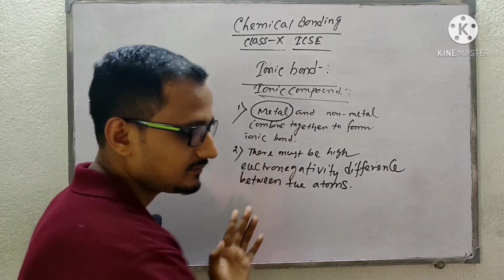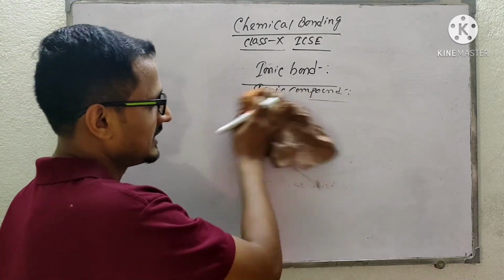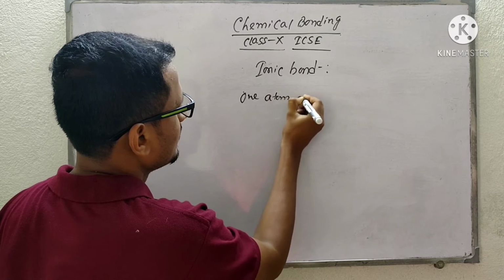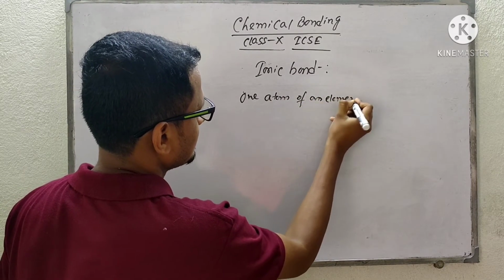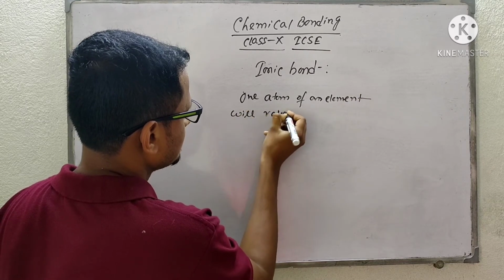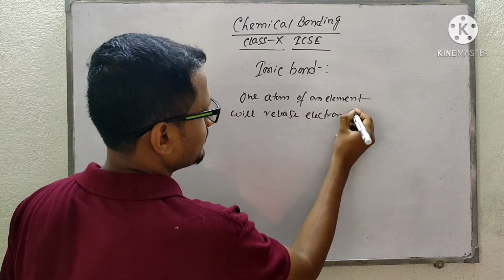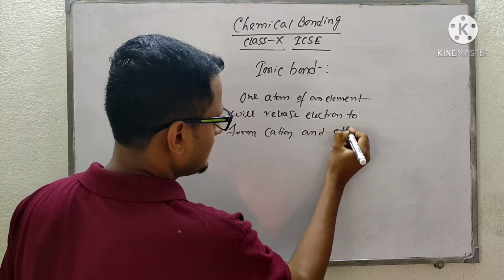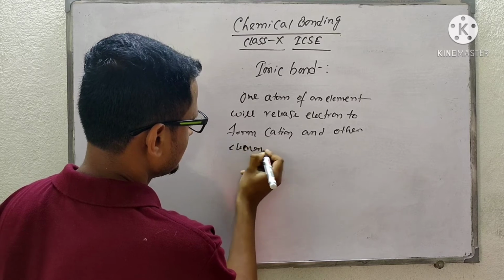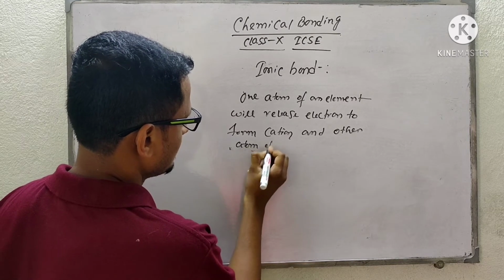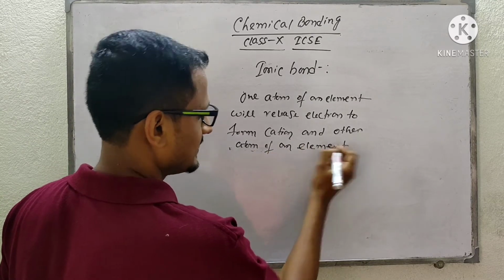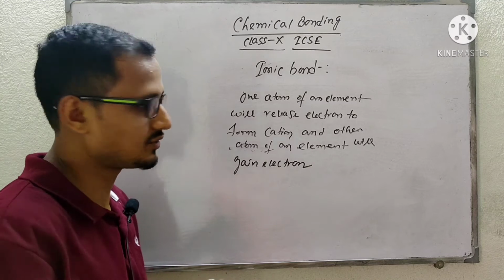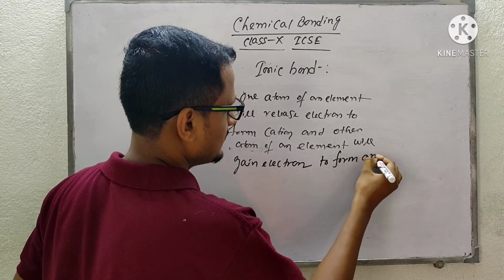So the process is one atom of an element will release electron to form a cation, and another atom of an element, maybe similar or different, will gain electron to form an anion.